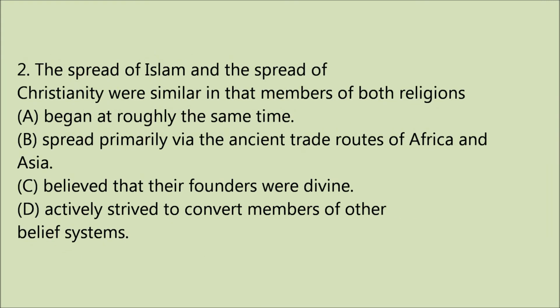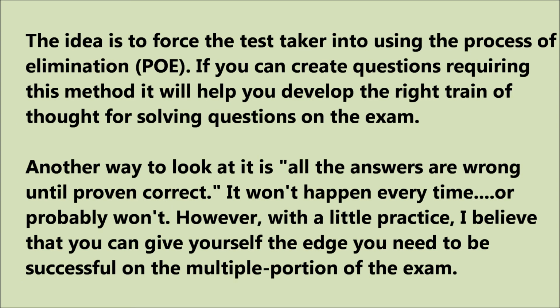The spread of Islam and the spread of Christianity were similar in that members of both religions: A, began at roughly the same time; B, spread primarily via the ancient trade routes of Africa and Asia; C, believed that their founders were divine; D, actively strive to convert members of other belief systems. The idea is to force the test taker into using the process of elimination, or POE.